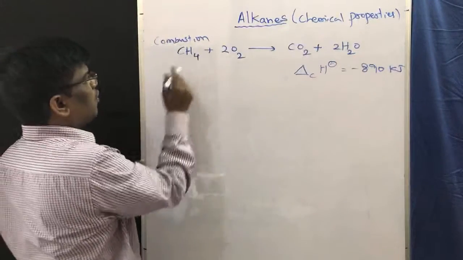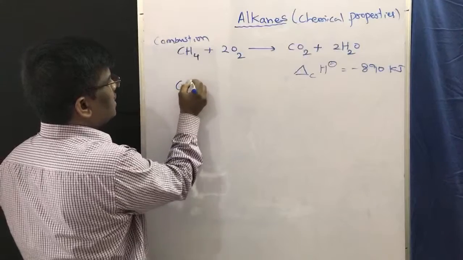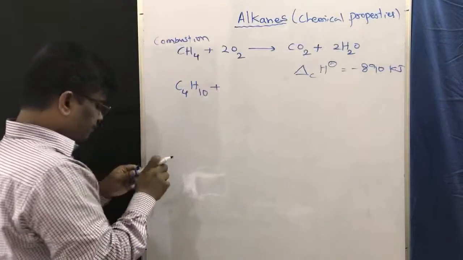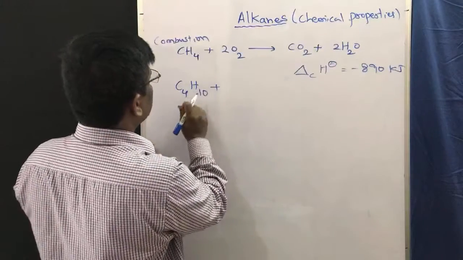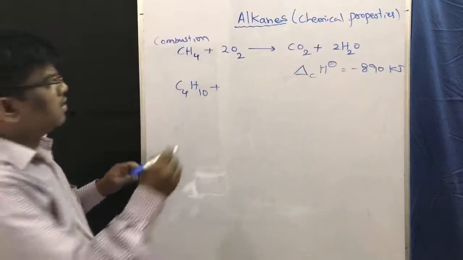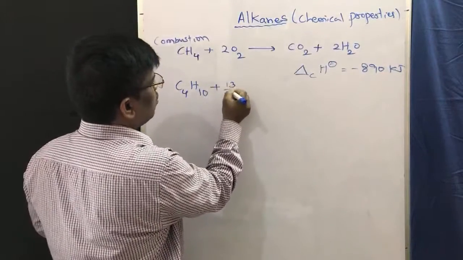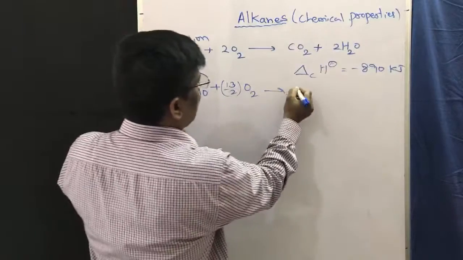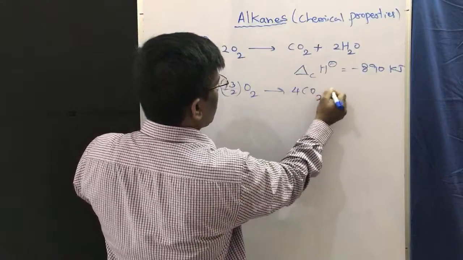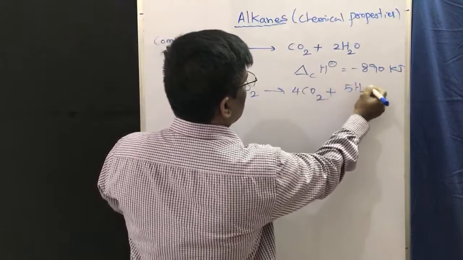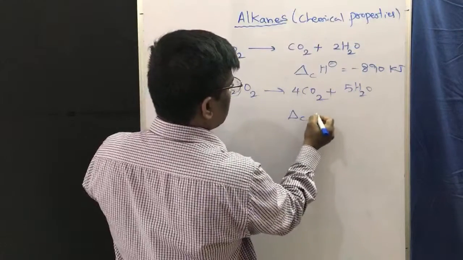So CH4 plus 2O2. If I take butane, C4H10, it is going to react with 13/2 O2 and gives rise to 4CO2 plus 5H2O plus energy.